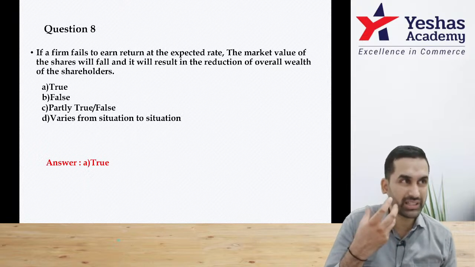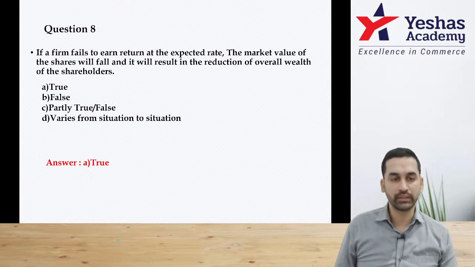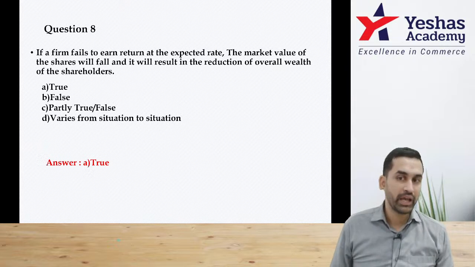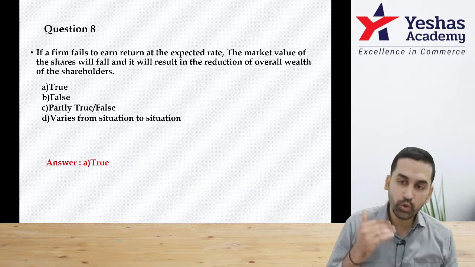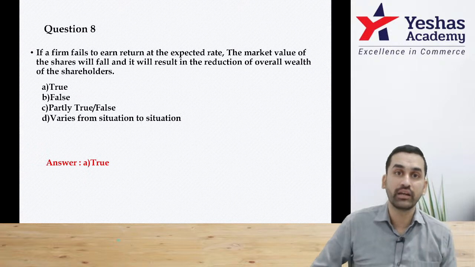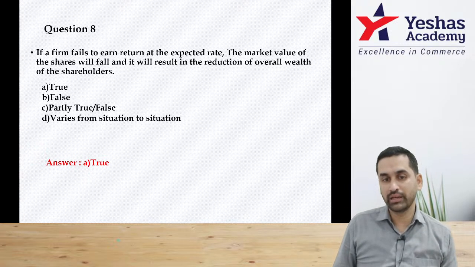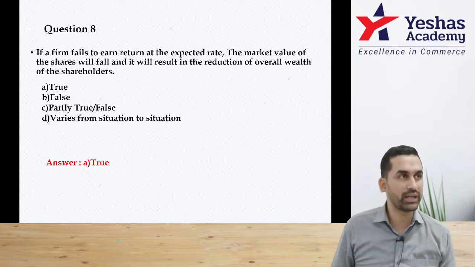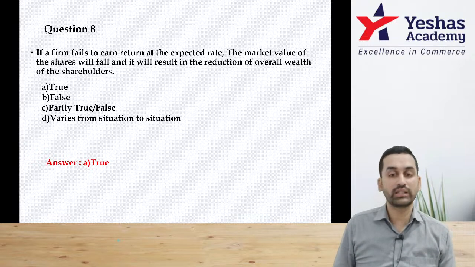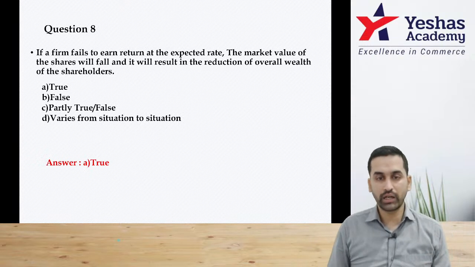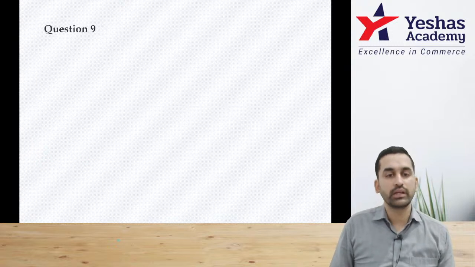Understand, if company is not generating enough profits, what will happen? Shareholders will not be happy. And if shareholders are not happy, they will start selling the shares. And if too many shareholders sell the share, what will happen? Selling price of the share will come down. Market price, market value will come down. And if market value is coming down, shareholders' wealth will go down. 100% correct sentence. Yes, sir. Let's move on.